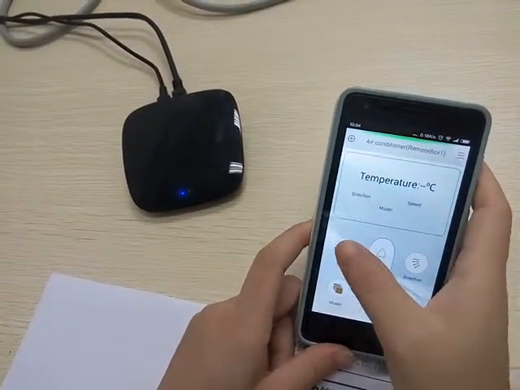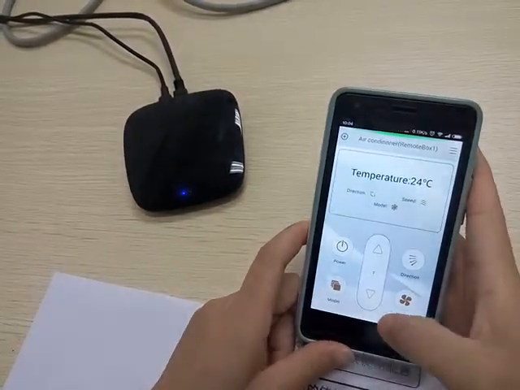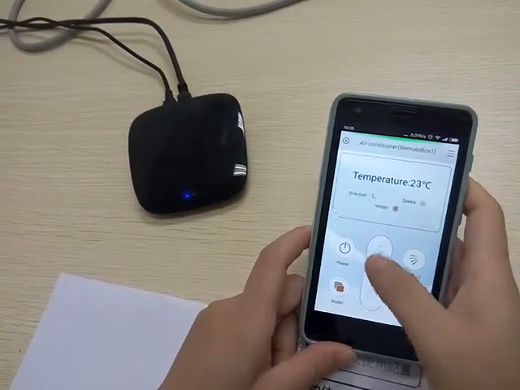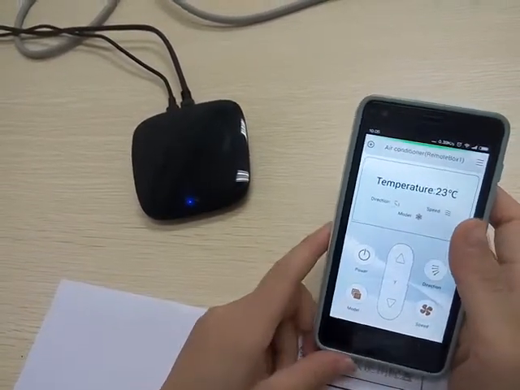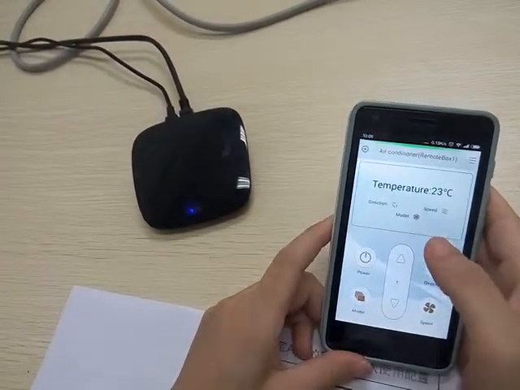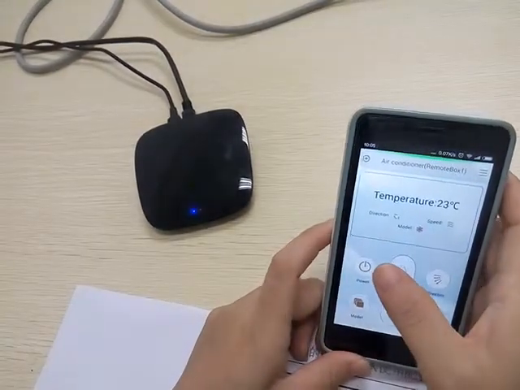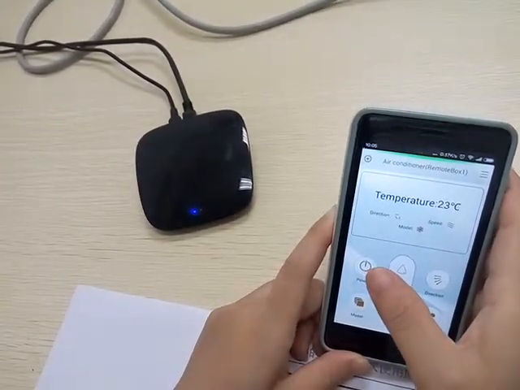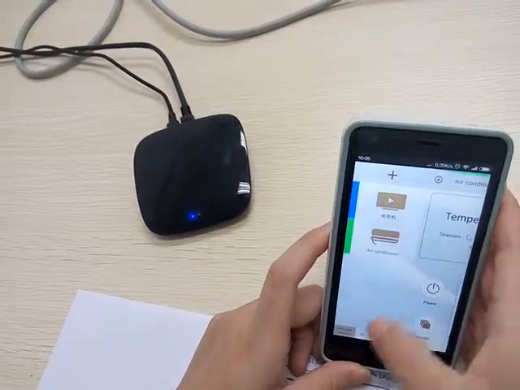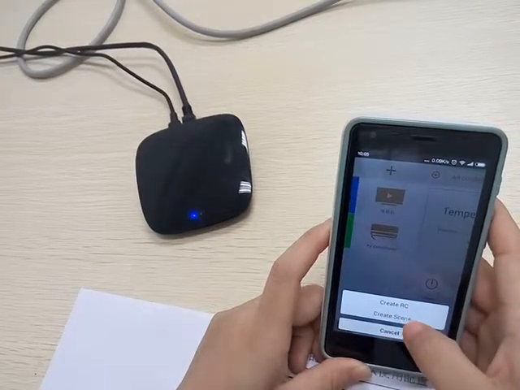Here, you could remote control the air conditioner from here now. Since the air conditioner exists in our library code, so you could add it from the library code very easy. However, sometimes if your device didn't exist in the library code, then you need to act by remote control.